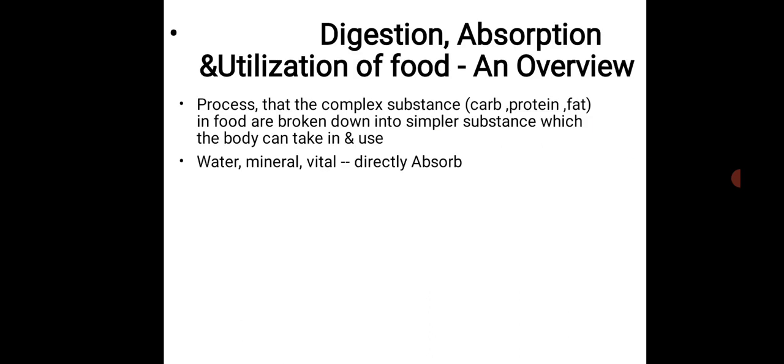So let's get started. Number 1, the digestion and absorption, then the utilization of food, an overview of how digestion takes place and their absorption, then how the food is utilized. That means when we take food, what happens in our body, and how it is utilized by our body. That is the overview.